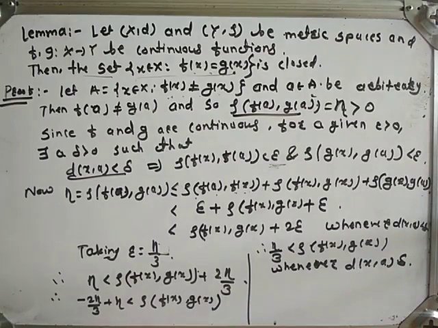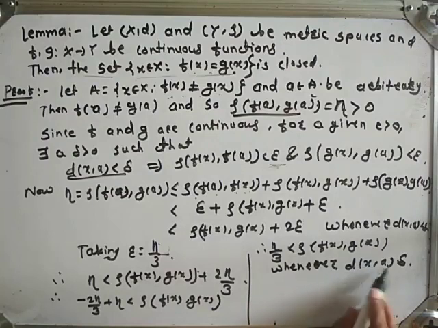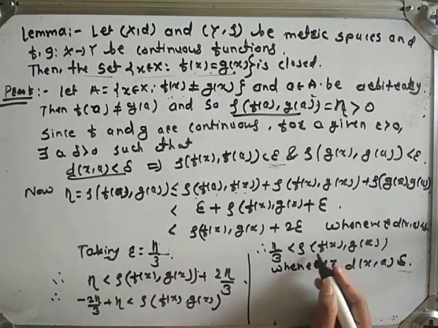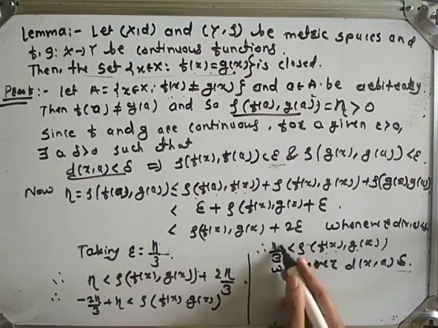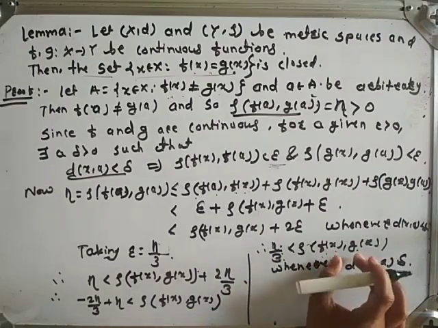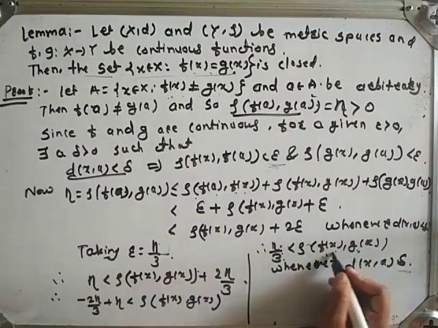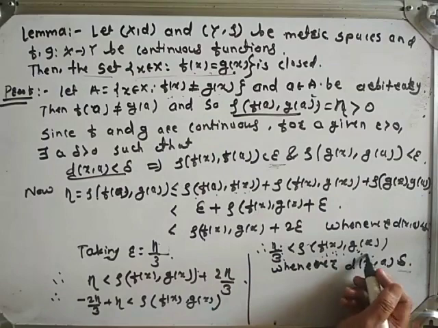So whenever the distance between x and a is strictly less than delta, the distance between f of x and g of x is greater than eta by 3, meaning there is some distance between f of x and g of x.